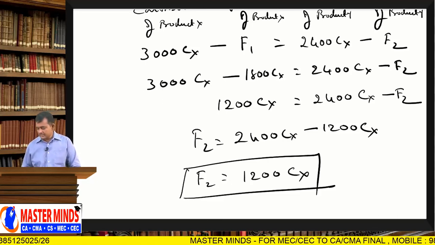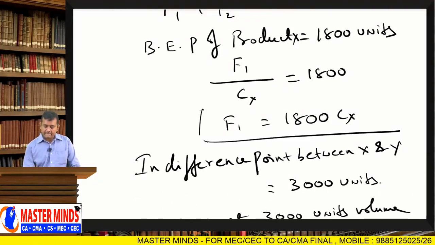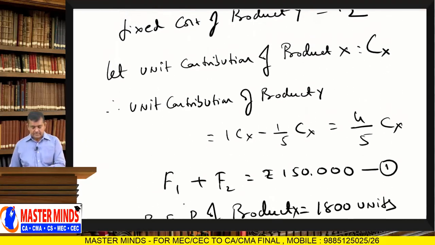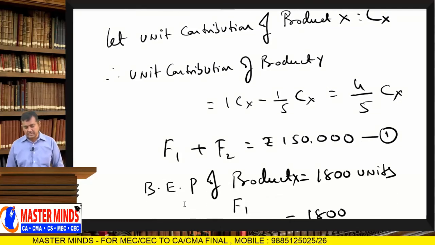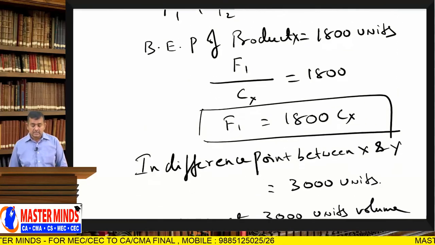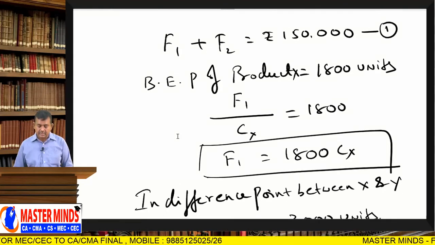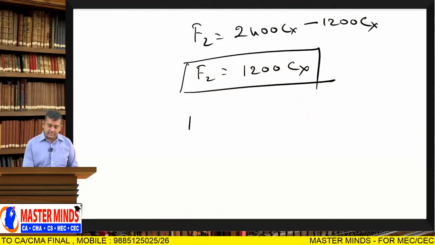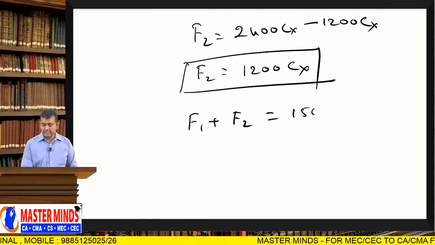F2 ready, F1 ready. These two values are substituted in equation 1. So F1 plus F2 equal to 1,50,000.